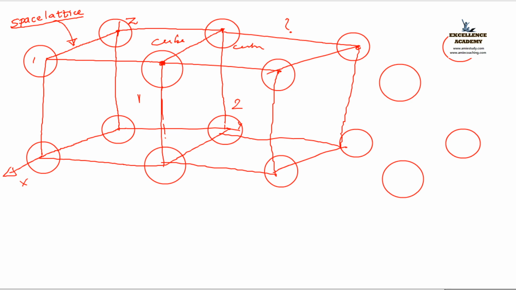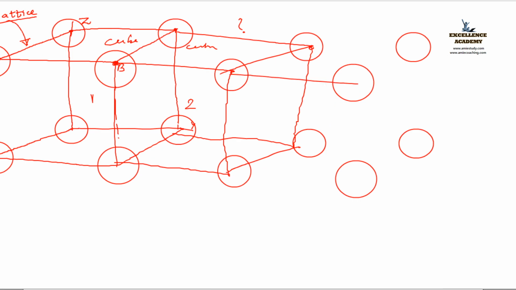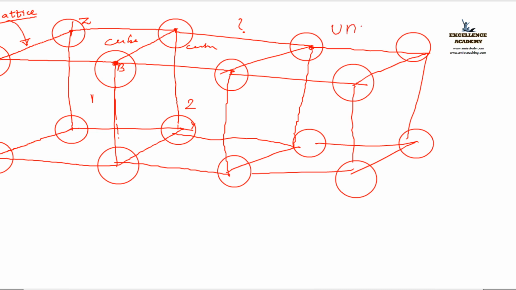This line, say AB, that line is a phase lattice. So by means of that line, I can create two cubes there. If I again draw, one more cube is generated. So can I say this cube is the building block of this entire crystal? The cube is the building block of this crystal. This building block is what we call a unit cell.